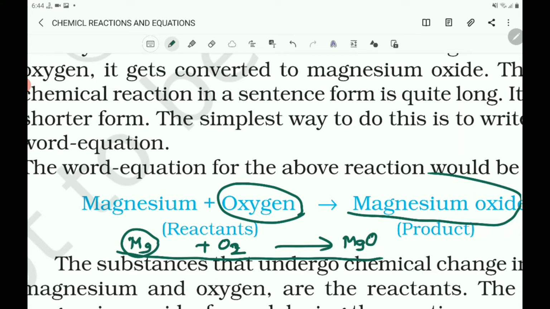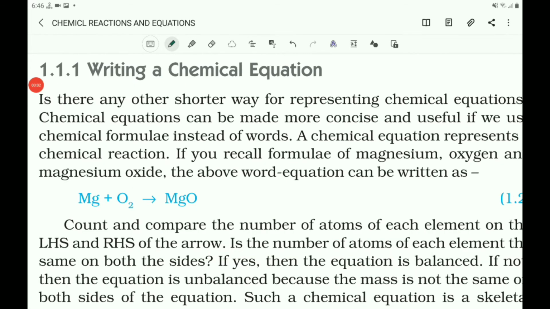So it becomes more concise and useful. A chemical equation represents a chemical reaction by using atomic symbols, molecular formulae and chemical formulae.